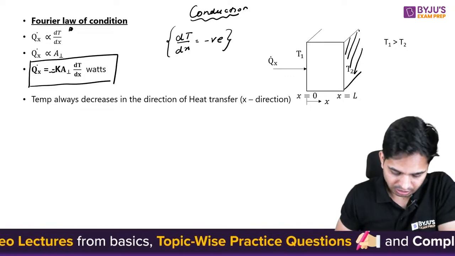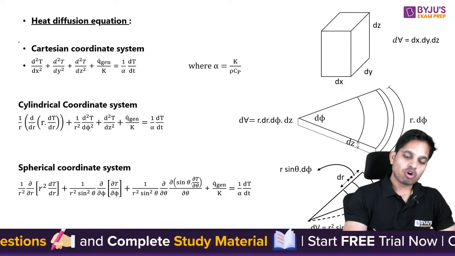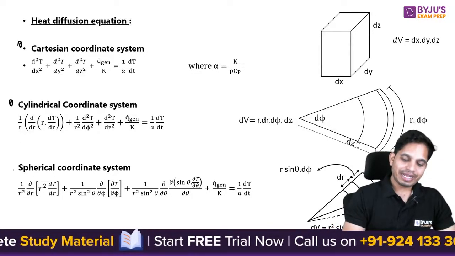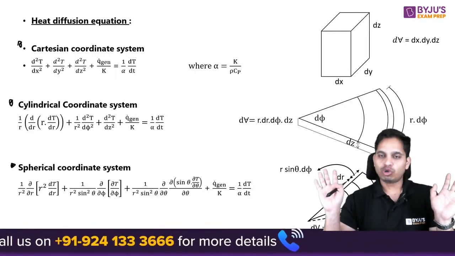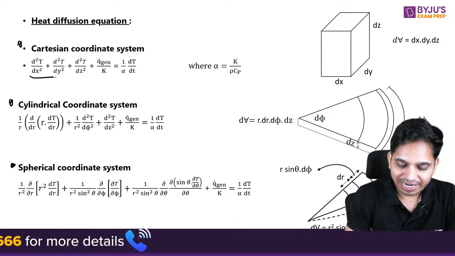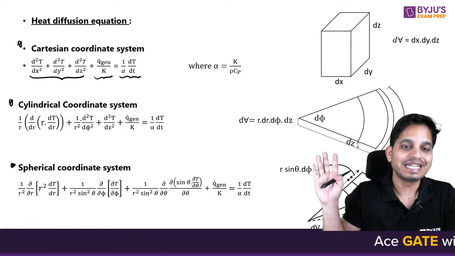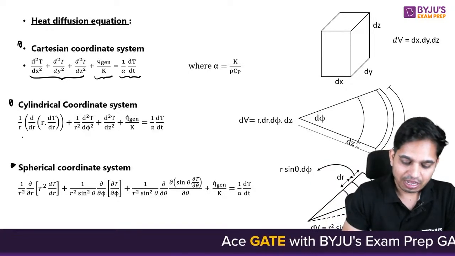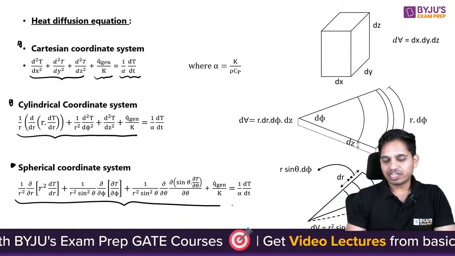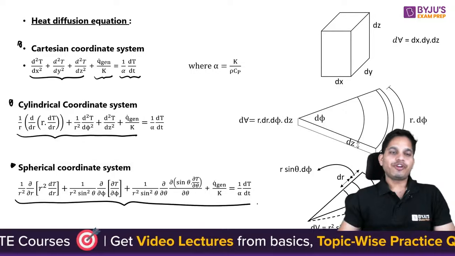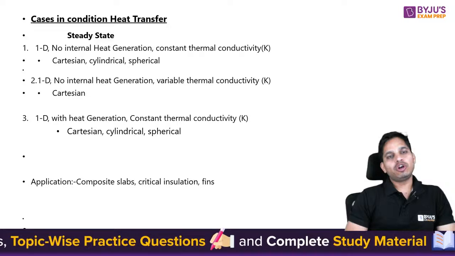Now guys, as you all can see, we have the generalized heat diffusion equation in Cartesian coordinates, in cylindrical coordinates, and spherical coordinates. What you need to remember is at least Cartesian and cylindrical. This is three-dimensional with heat generation, unsteady. That is, this is a generalized equation. This is the generalized equation for Cartesian coordinates, this is for cylindrical coordinates, and this is for spherical coordinates.